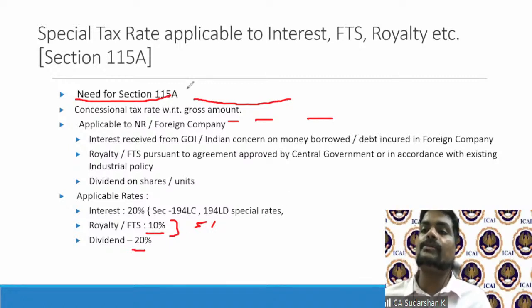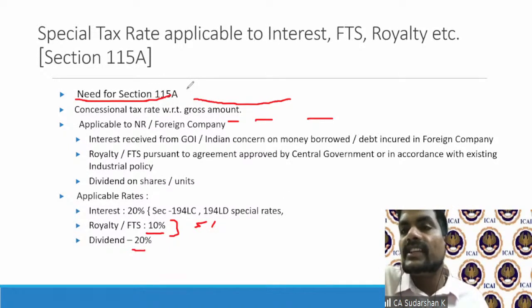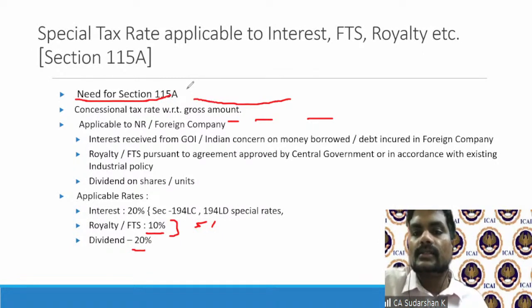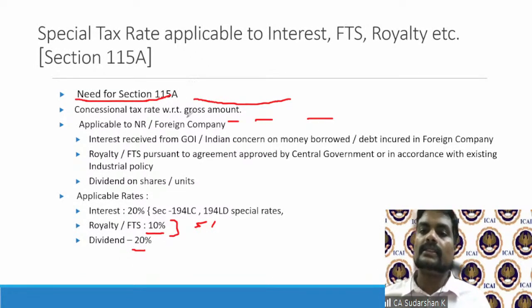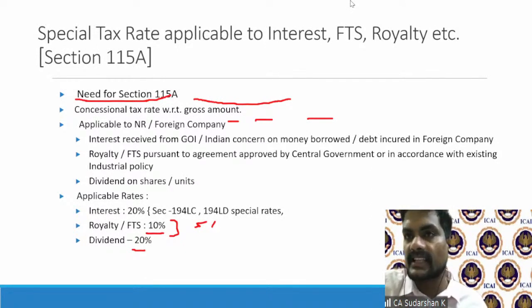Return of income exemption is available only if the taxes are withheld as per the Income Tax Act rates. That is, under the rates specified in 115A, that is for interest 20%, royalty FTS 10%, dividend 20%. When a resident payer withholds tax for these non-residents under the tax treaty rate, then the government says you need to file your income tax return.